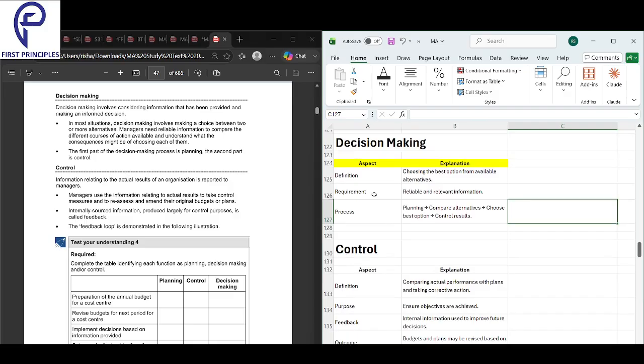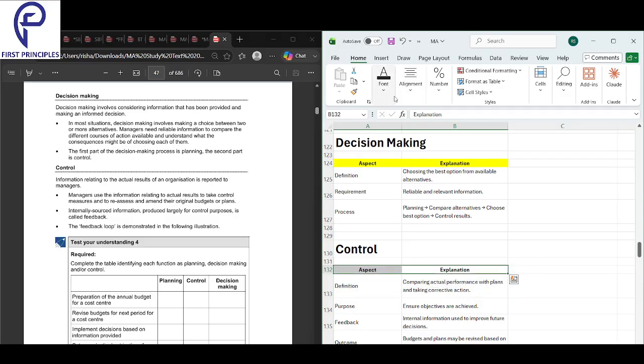So what is the process? First you plan, second you compare the options, third you choose the best option, and fourth you control the results. So this is the process: first you plan that I have to do this, compare all the alternatives that are available, choose the best option for you, and then you are in the best position to control the results.